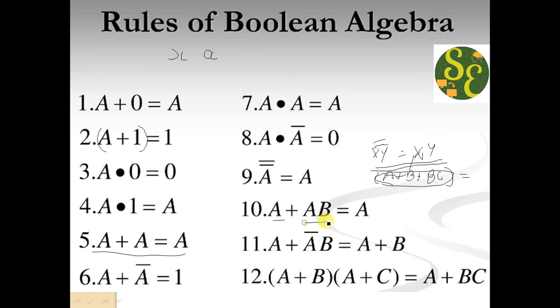A plus AB will be A. How we will learn this in our next part of the rules. A plus A bar B will be A plus B. Here A plus B and A plus C, you can see A and A are common, so you will get A plus BC.